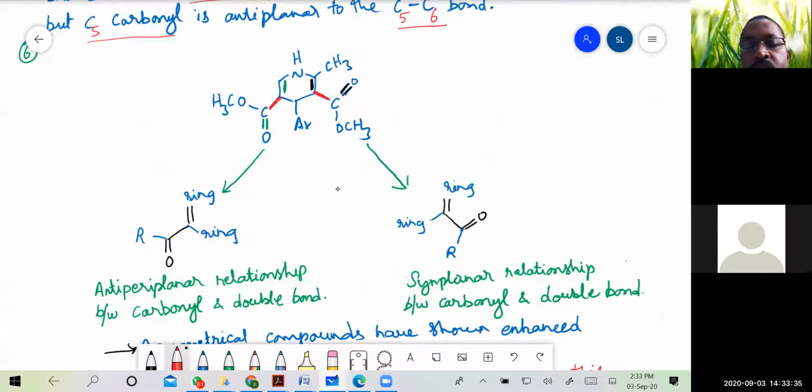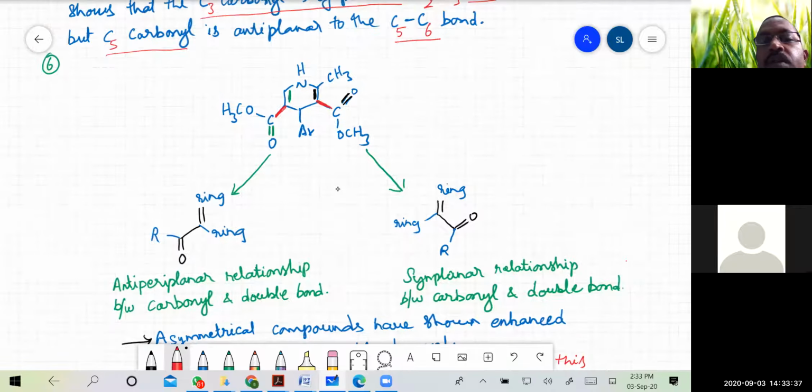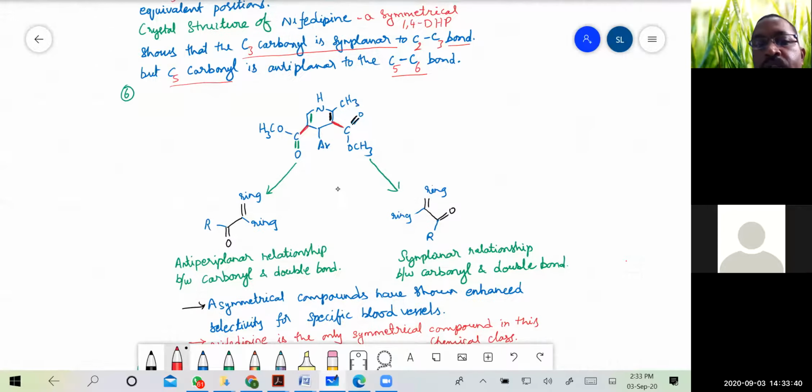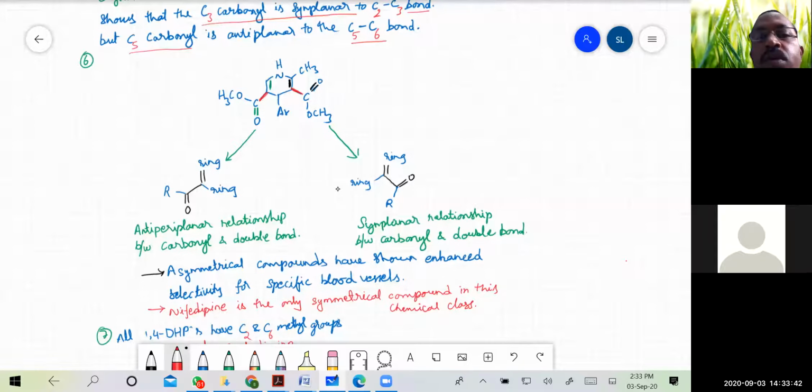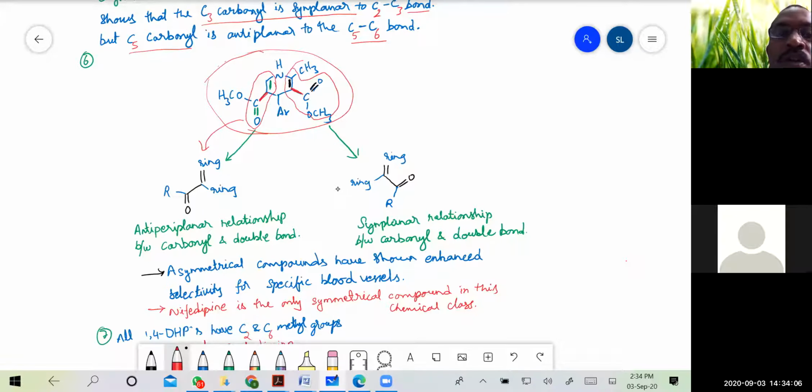If you look into the structure of the 1,4-dihydropyridines, please look at the structure here. This is the common structure we have written, and see when the double bonds are far apart. This particular part we have drawn here, and similarly this part we have drawn here.